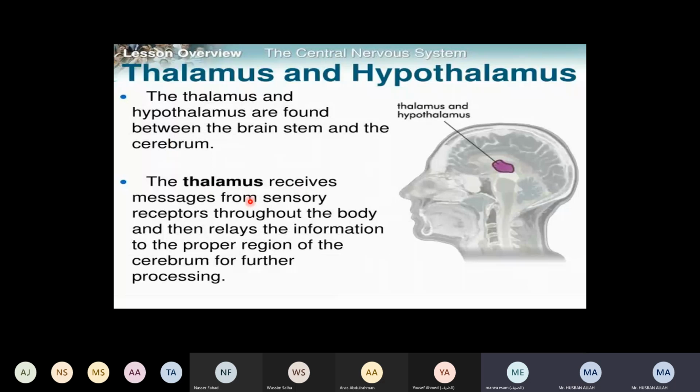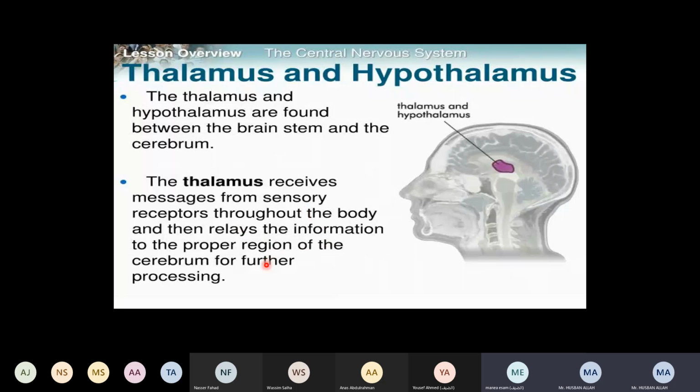The thalamus receives messages from sensory receptors throughout the body. It is the part which receives signals from all over the body. For example, I'm talking, so your ear is receiving the sound. This signal from your ear goes to the thalamus. If you touch any surface, the signal goes with the help of the sensory nerves to the thalamus. If you are looking at something, this sense goes to the thalamus directly, which then relays the information to the proper region of the cerebrum for further processing.